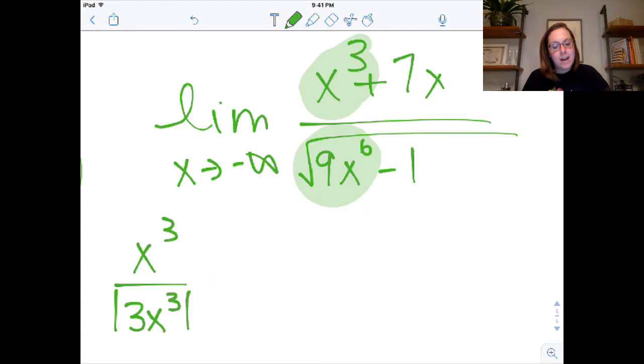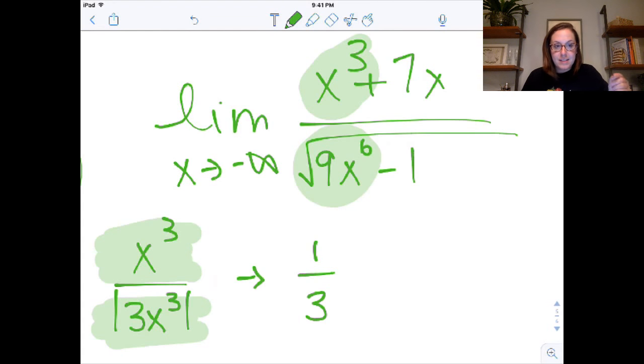So now think about evaluating this. If you plug in negative infinity, your numerator would be negative. Your denominator would be positive, right? And so even though, yes, they have the same exponents, you should divide your leading coefficients. All of that is true. It would be 1/3, but the numerator is negative because you have a negative to the third. The denominator is positive because it's a radical. And so that makes this negative 1/3.